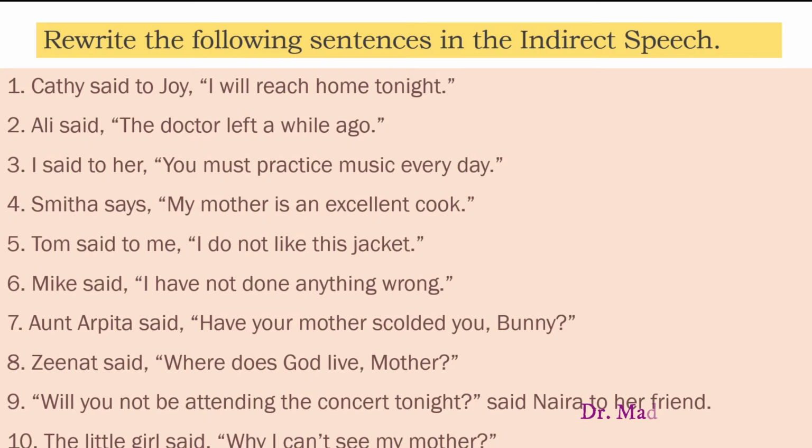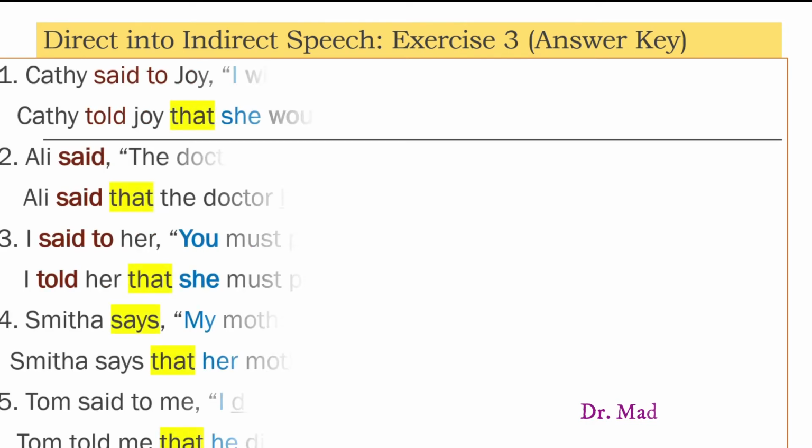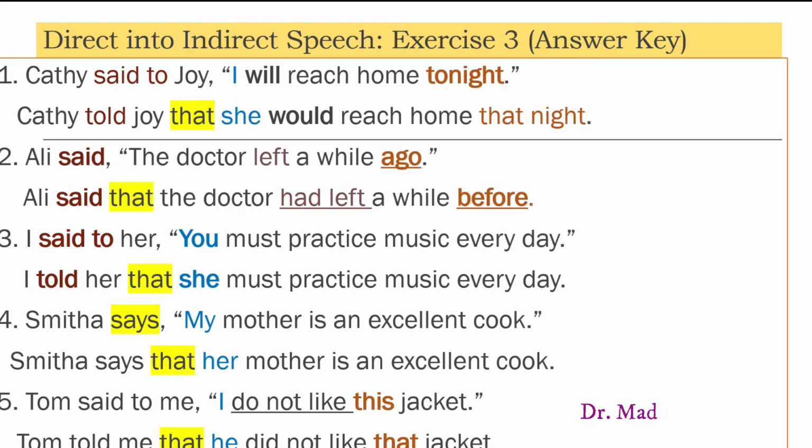Well, it's time to check your answers. The first sentence is, Kathy said to Joy, "I will reach home tonight." Dear students, please notice that the direct speech in this sentence is a statement. And while reporting a statement, while converting the direct speech into the indirect speech, we use the conjunction word that. So we have used in this sentence, Kathy told Joy that she would reach home that night.